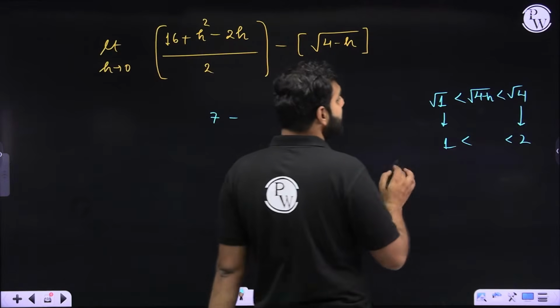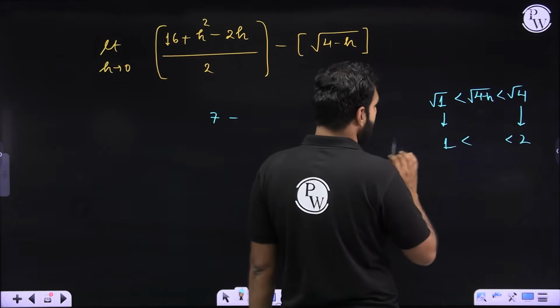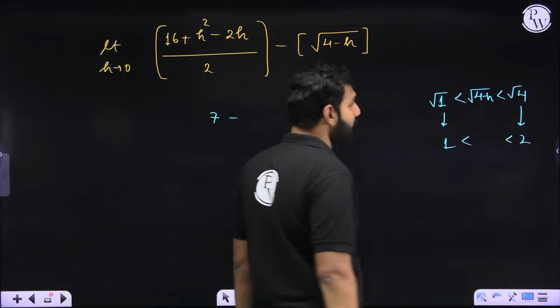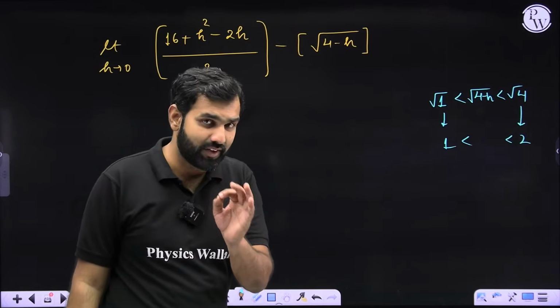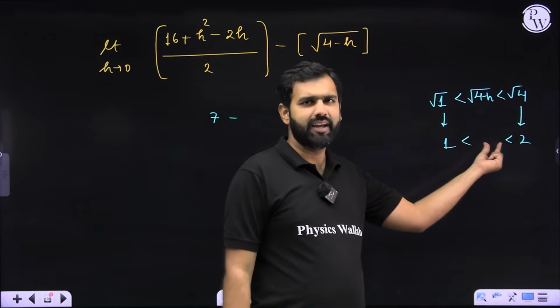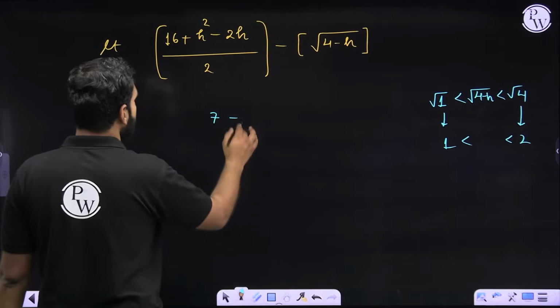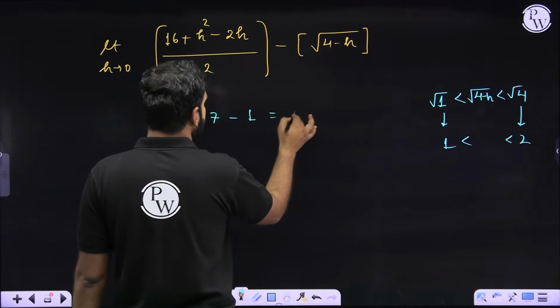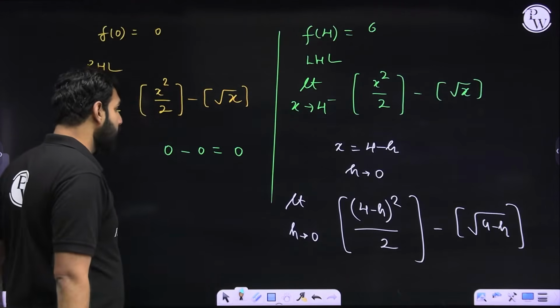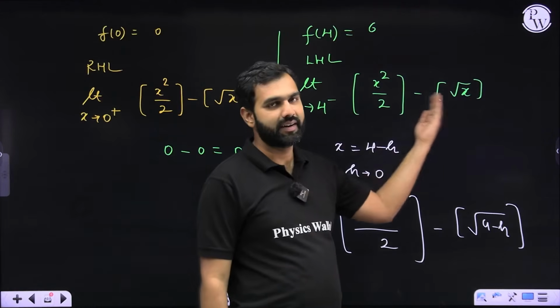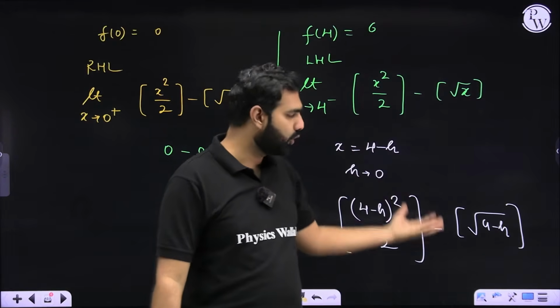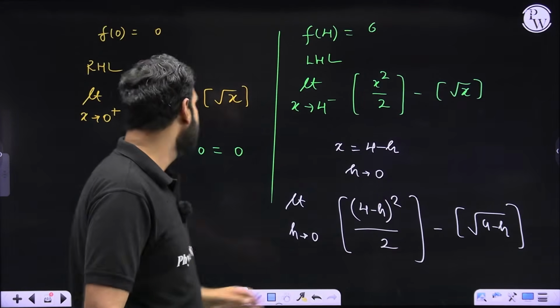And if I take the GIF of it, do you not agree that GIF of under root over 4 minus h, where h is a very small value, will be something like 1.8 or 1.9, something like that. And GIF of that is going to be 1 only. And from that, I'll say that 7 minus 1 is going to be 6. This is all you could have done through intuition only from this step only. You need not do all this, right? So this gives me the value 6.